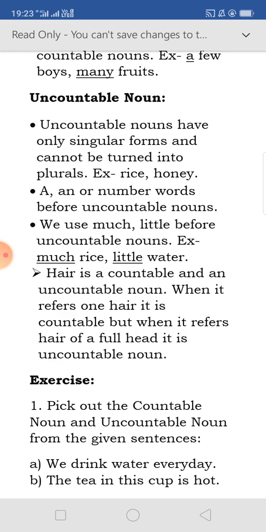When it refers to one hair, it is countable. But when it refers to the hair of a full head, it is an uncountable noun. As I told in the first example, one leaf falling under the tree is countable. But when we talk about all the leaves on the tree, then it will be uncountable.